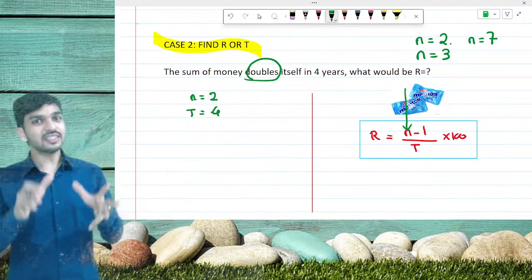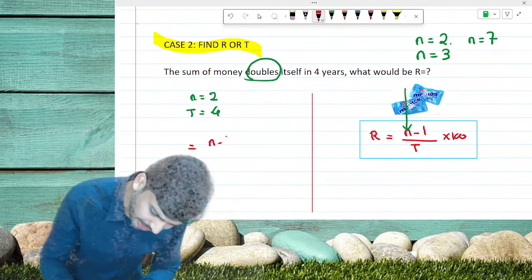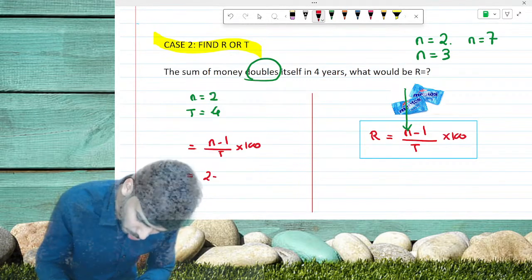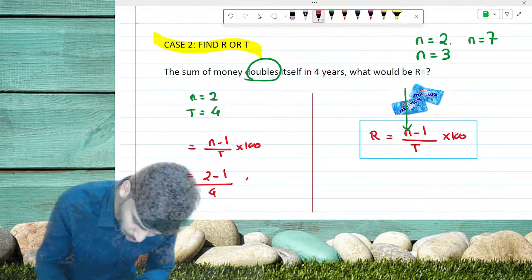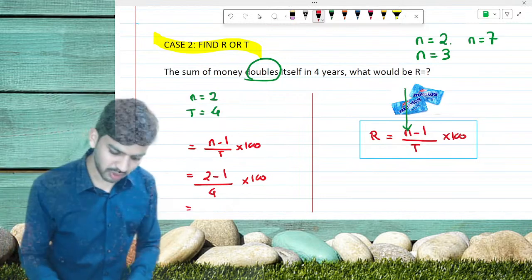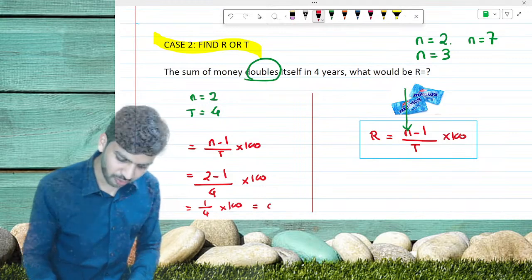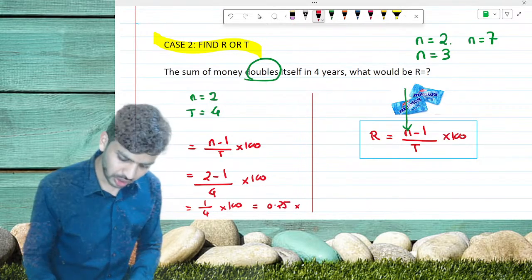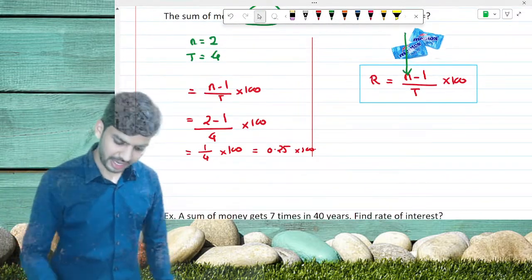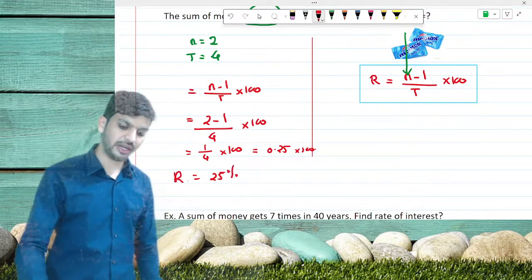Now put all these terms in your formula. Your formula, R equals n minus 1 upon t into 100, means 2 minus 1 upon 4 into 100, which can be solved orally also. 2 minus 1 becomes 1, divided by 4 is 0.25, into 100. Are you getting my point? That means 25% is the rate of interest.